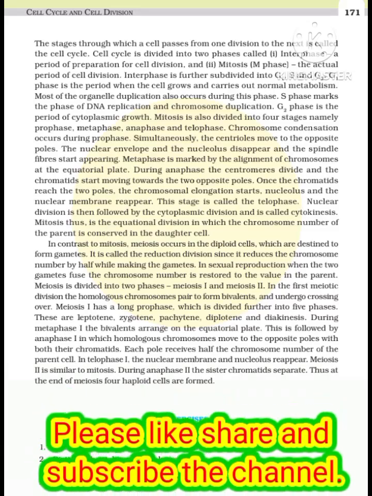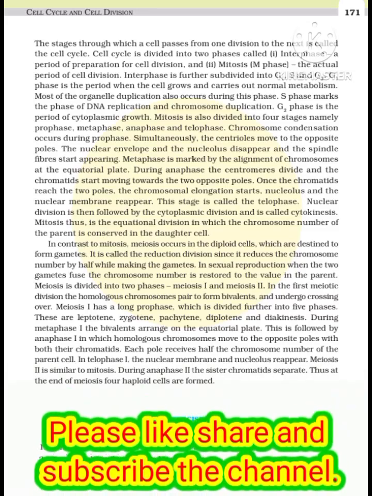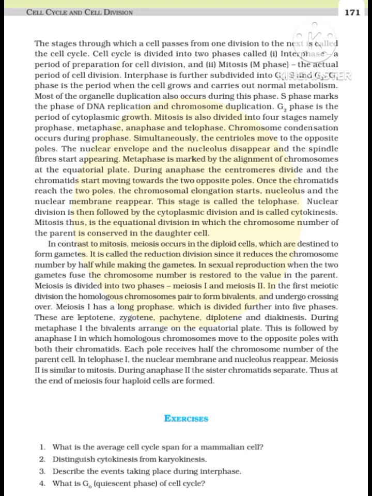Meiosis I has a long prophase, which is divided further into 5 phases. These are leptotene, zygotene, pachytene, diplotene and diakinesis. During metaphase I the bivalents arrange on the equatorial plate. This is followed by anaphase I, in which homologous chromosomes move to the opposite poles with both their chromatids. Each pole receives half the chromosome number of the parent cell.